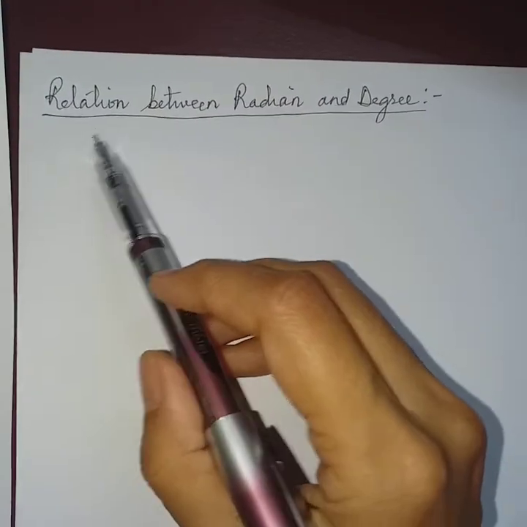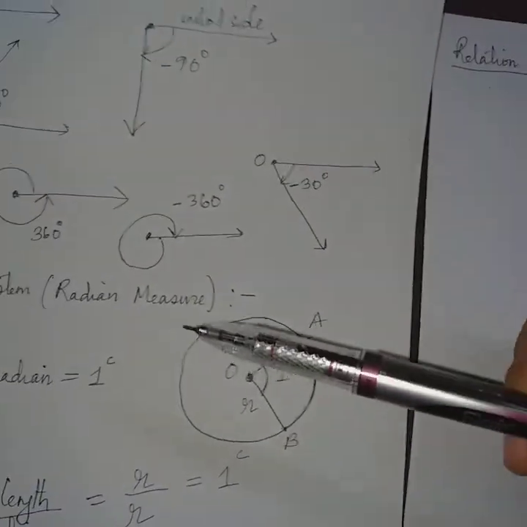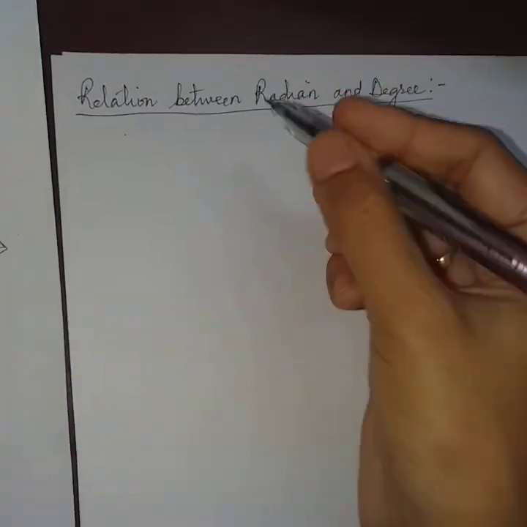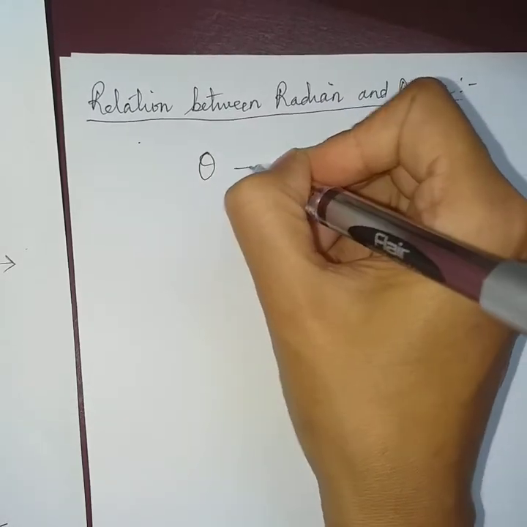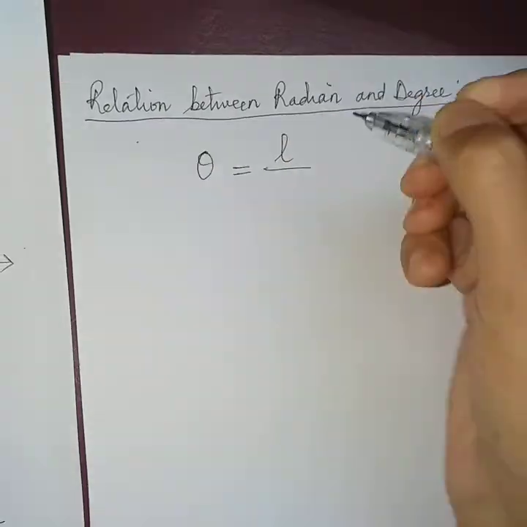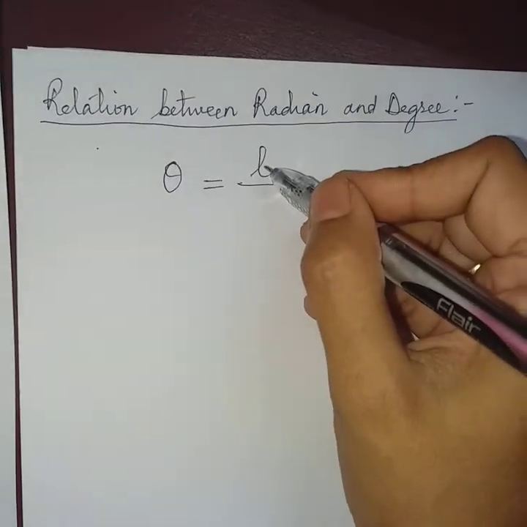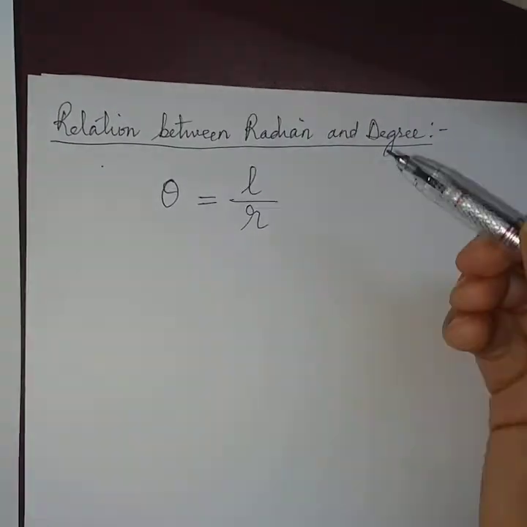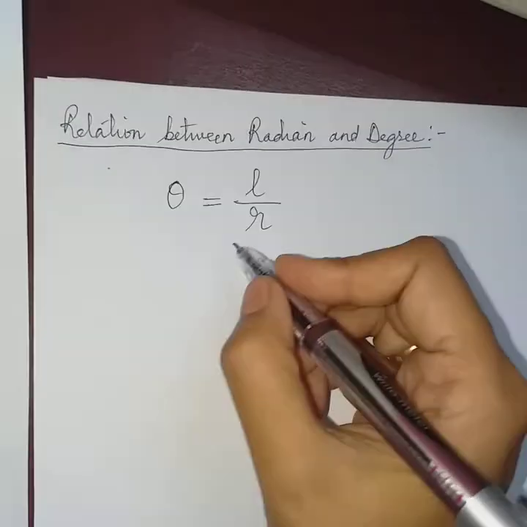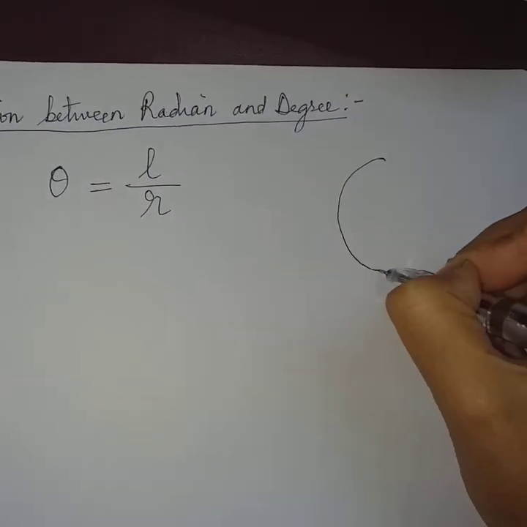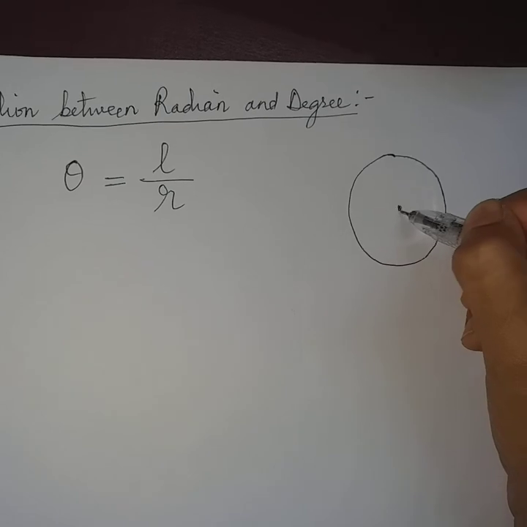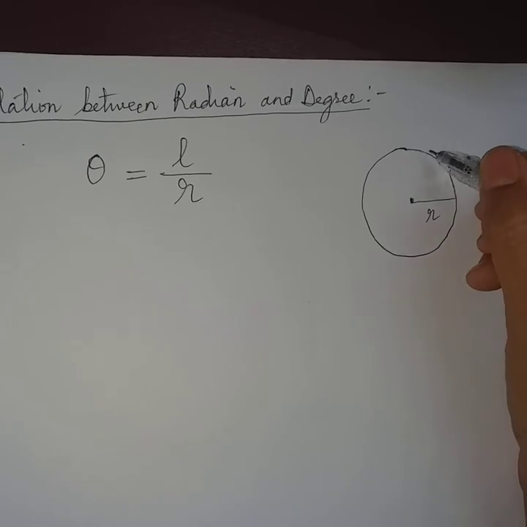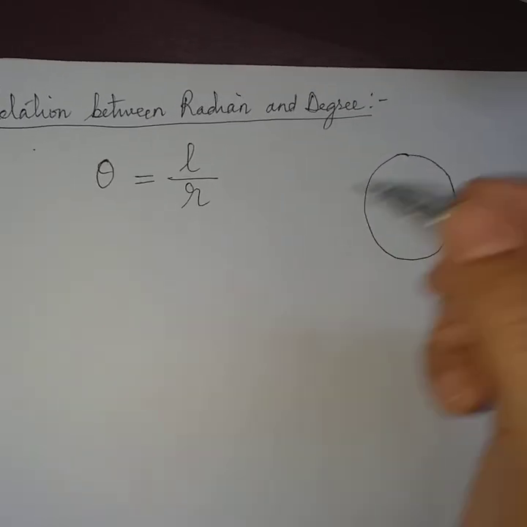Now next topic, relation between radian and degree. We have already studied what is radian and what is degree. So what is the relation between them? Now we know the formula, theta is equal to L by r, where theta is the angle in radian, L is the length of the arc, and r is the radius of the circle. Now consider the circle of radius r. If we take the whole circle, what is the circumference of the circle? The whole circle is of length 2 pi r.